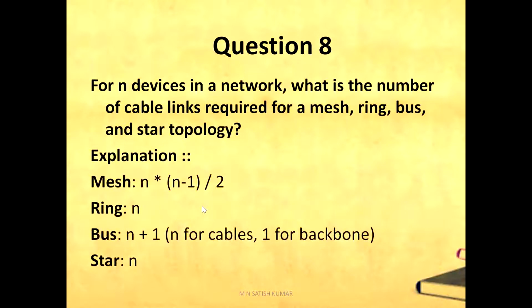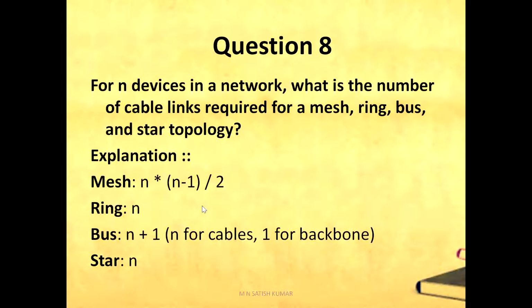Question number 8. For n devices in a network, what is the number of cable links required for a mesh, ring, bus and star topology? The number of cable links required for each network topology is given below, where n is the number of devices in a network. For mesh topology, we need n(n-1)/2 links.